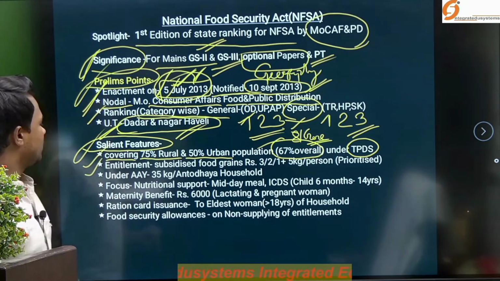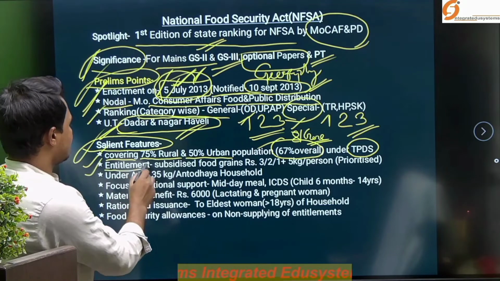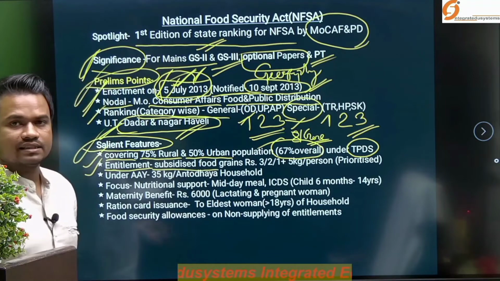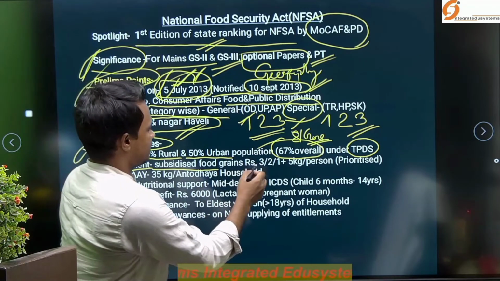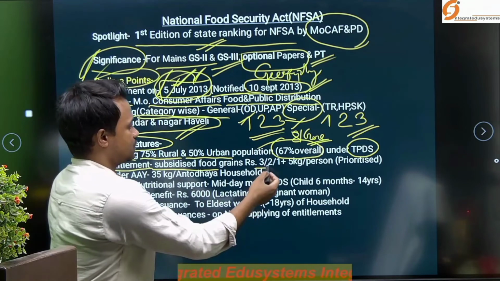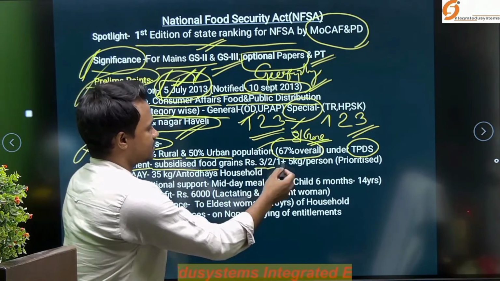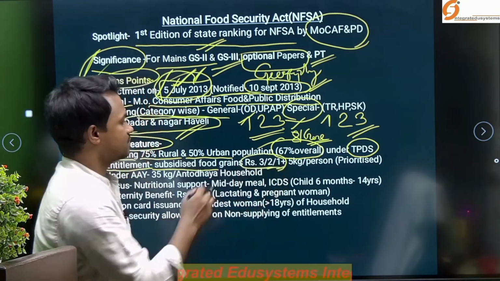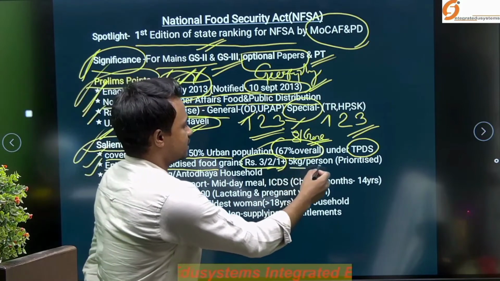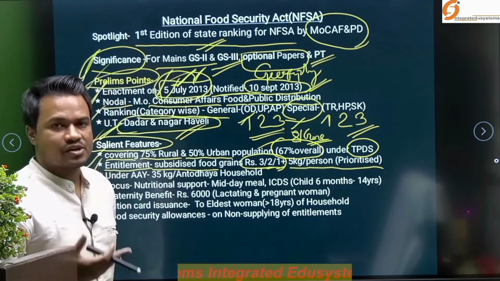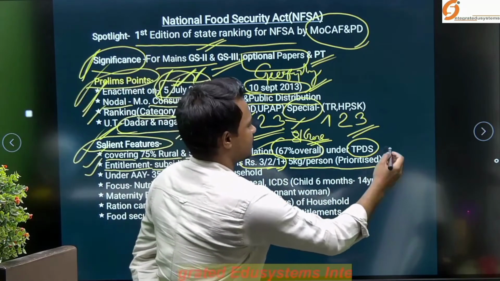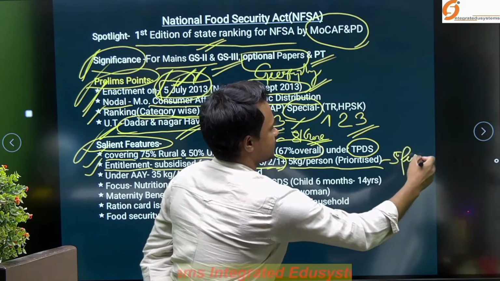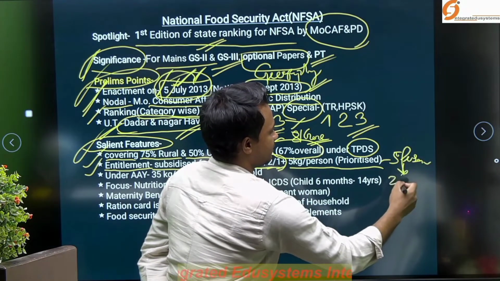The next important point is the entitlement. What is the entitlement mechanism? It is subsidized food at discounted rates: 3 rupees per kg for rice, 2 rupees per kg for wheat and 1 rupee per kg for coarse grain. This is the subsidized rate for the beneficiaries, with 5 kg per person for priority households. That means if a family in India consists of 5 people, they will get 25 kg per month.